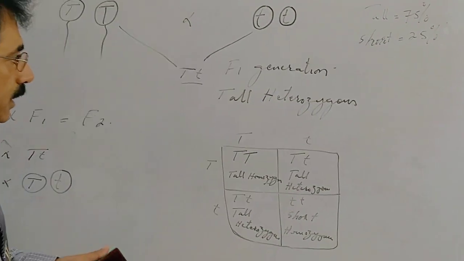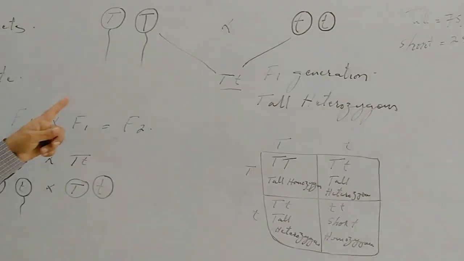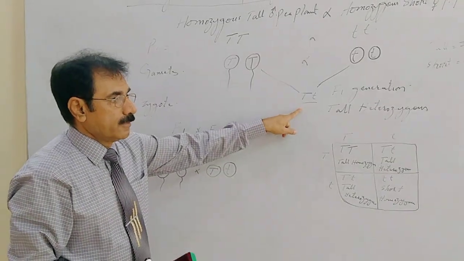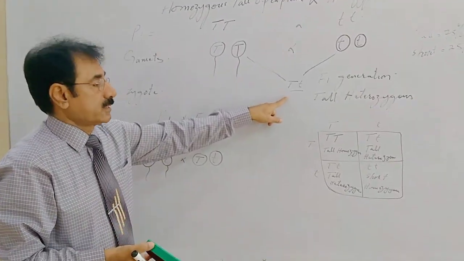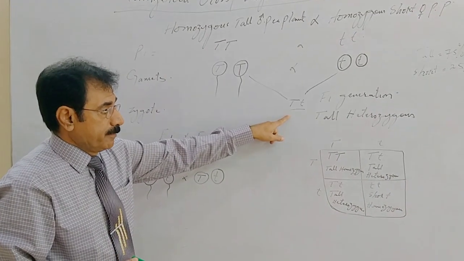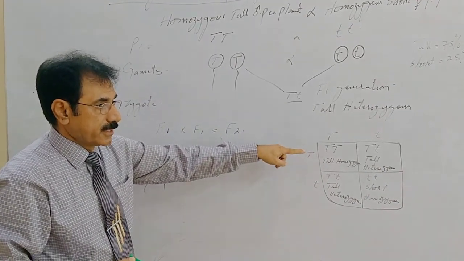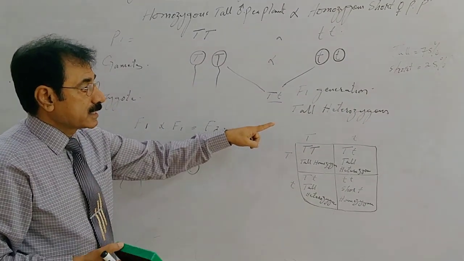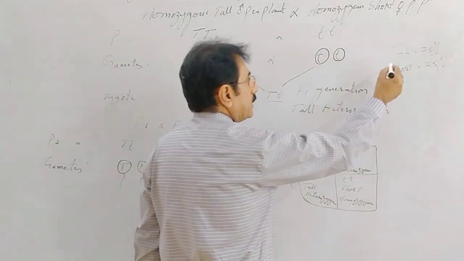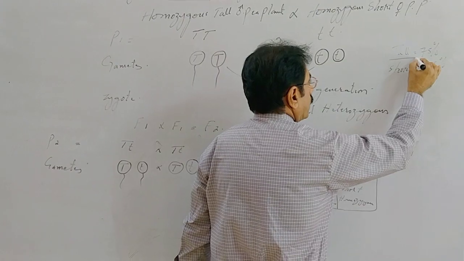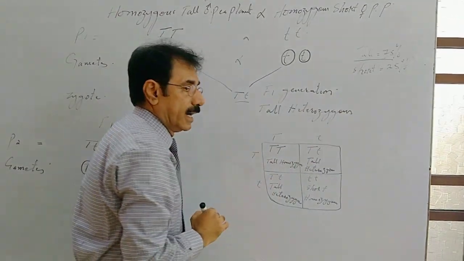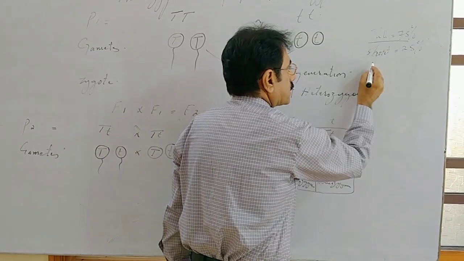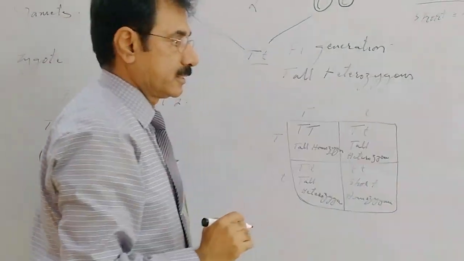If we cross a heterozygous tall male pea plant with a heterozygous tall female pea plant, in the second generation or F2 generation, there are 75% chances for tall plants, and there are 25% chances for short plants.